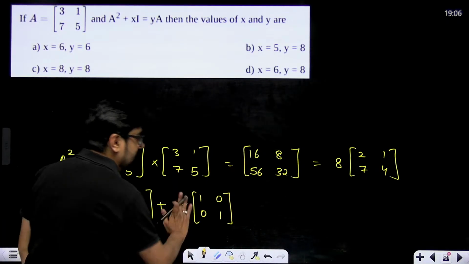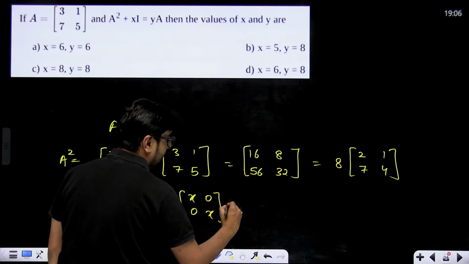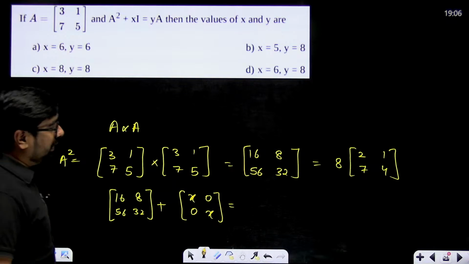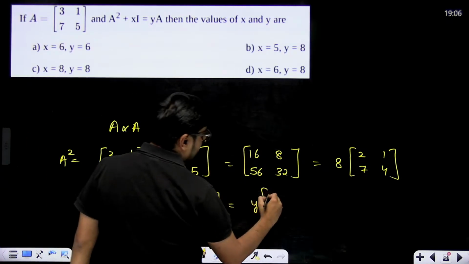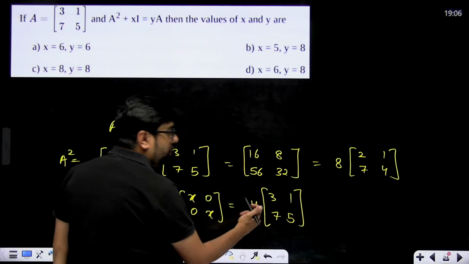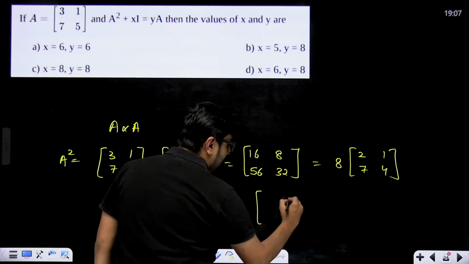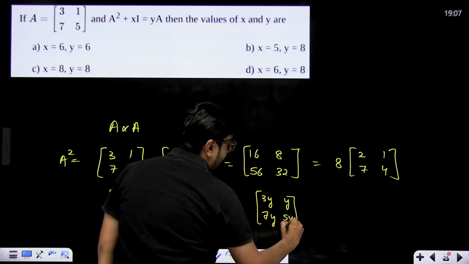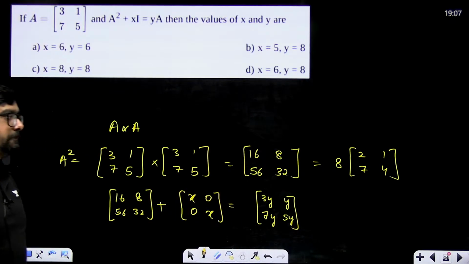X is multiplied inside, so instead of this I can also write x, 0, 0, x is equal to y into A, y multiplied with A. What is A? A is the main one. So this is 3, 1, 7 and 5. I can also write it as 3y, y, 7y and 5y. Right? All elements will be multiplied. Now this addition should give me this.